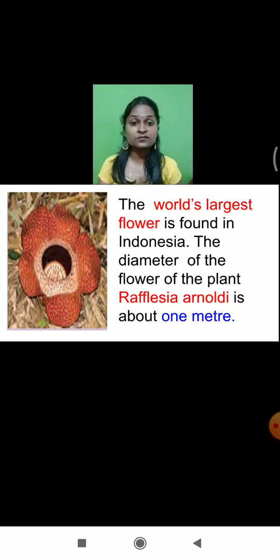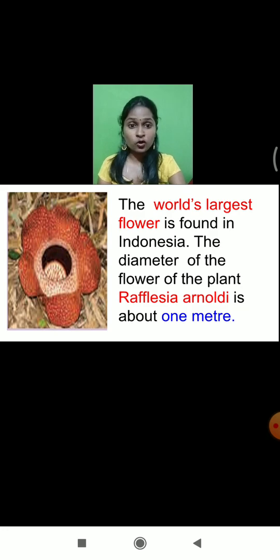The diameter of the flower, you can see over here, is almost 1 meter. So what is the name of the world's largest flower? Rafflesia arnoldii.